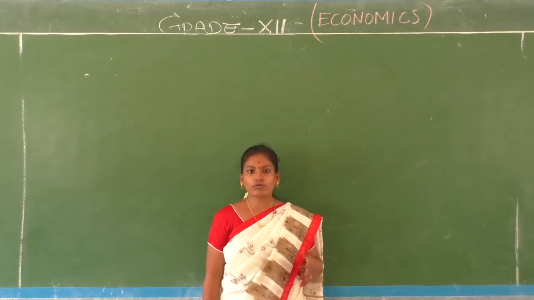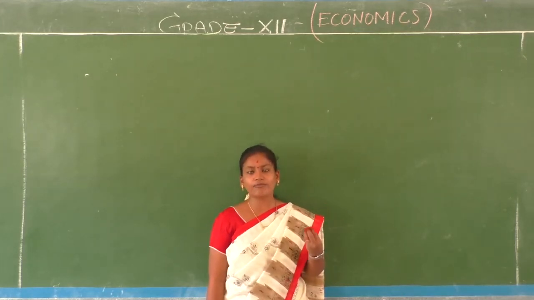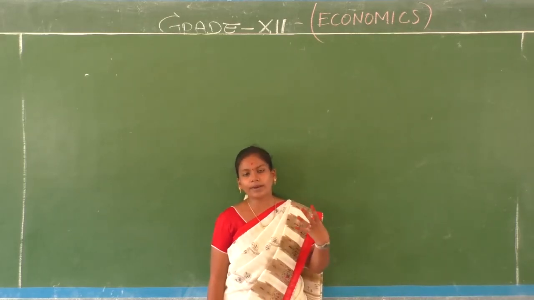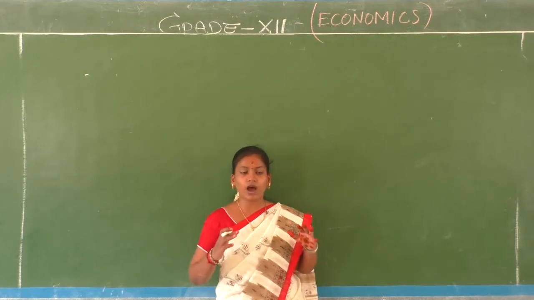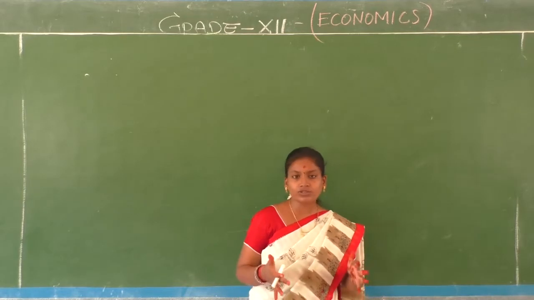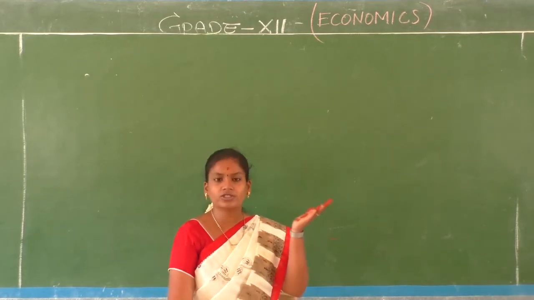We came to know about what is a budget. It's a fiscal statement, a financial statement of both the receipts and the expenditures faced and incurred by a government. Right, children? And how it is going to affect the economy is what we are trying to understand in this particular chapter. We have discussed about revenue budget and capital budget.